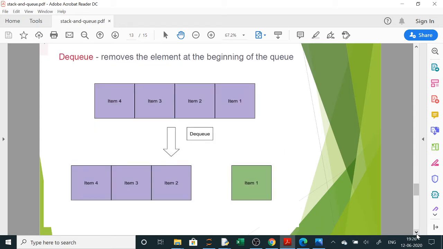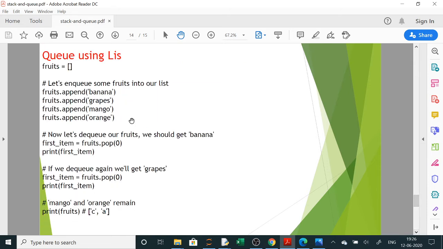And using dequeue, we will delete. The dequeue function will remove the element at the beginning of the queue. So here we will use pop 0 to remove the element. Using the del function also you can do it. Since CBSE has given the answer as pop 0 in the sample question paper, we will be using pop 0. So our program will be like this.